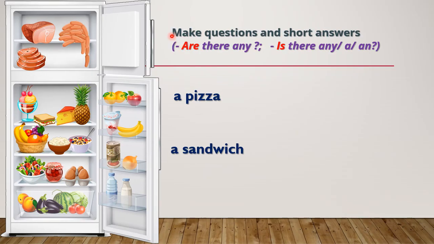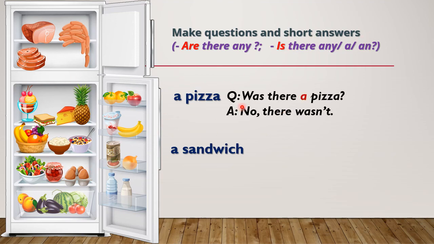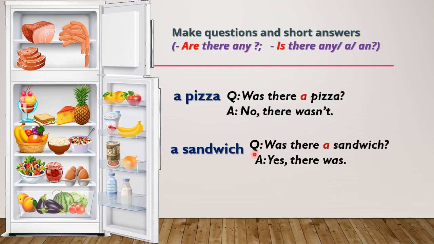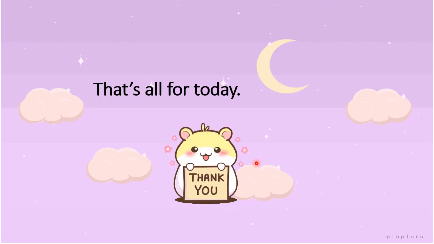Okay, next activity: make questions and short answers. A pizza. Do we have pizza in the fridge? Okay, for the question: was there a pizza? So you will have to say, no, there wasn't. A sandwich. The question will be: was there a sandwich? And then you'll answer, yes, there was. Alright, that's all for today.